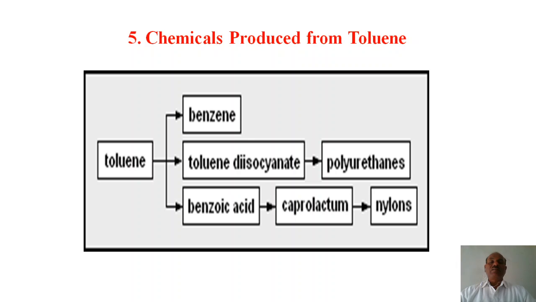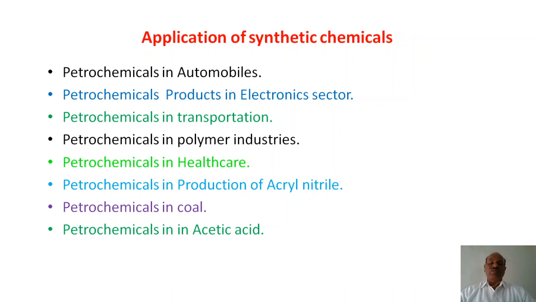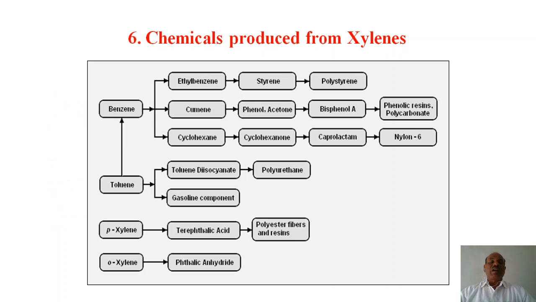Another is produced from toluene: toluene diisocyanate, polyurethanes, benzoic acid, caprolactam, nylon. These are also produced from toluene. So remember, benzene, toluene, xylene, as well as these organic compounds are obtained, and a number of polymers are obtained this way.